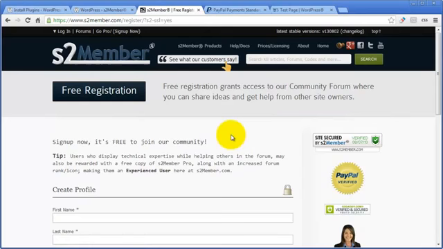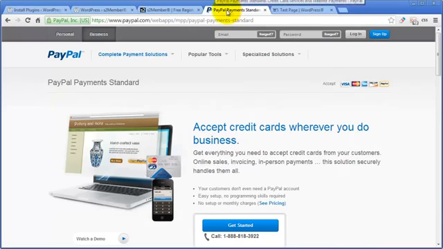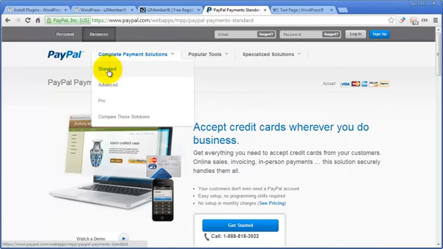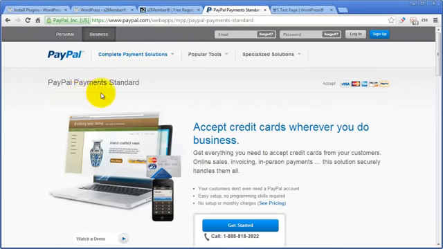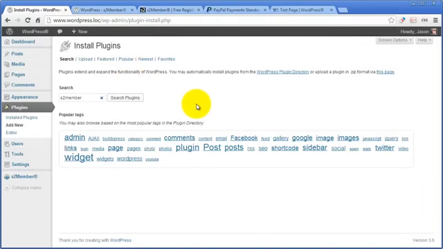All right, before I jump right into the software, please make sure that you have a PayPal account. I'm going to cover a quick start guide on the free version of S2Member, and the free version integrates with PayPal Standard. So get yourself a PayPal Standard account, and then follow me on over to my dashboard. I'm going to just dive right in. I'm going to skip through some of the technical stuff and anything that's not absolutely necessary, and just show you the minimum to get people checking out, logging in, so you're making money.